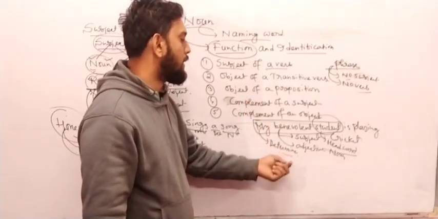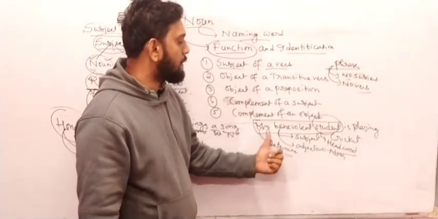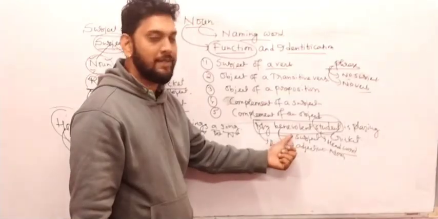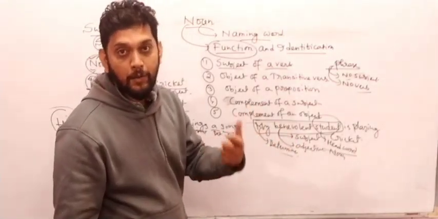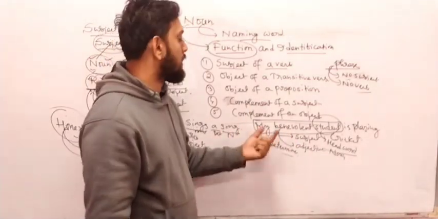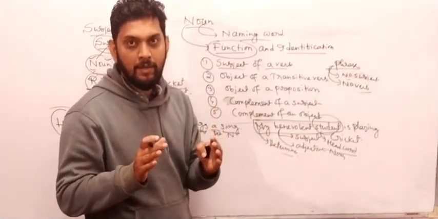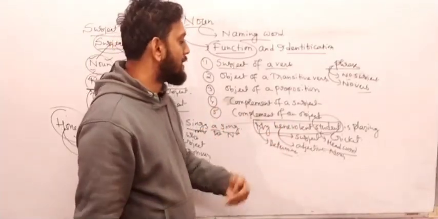We are going to study pre-modifiers and post-modifiers later, but first of all you have to understand my benevolent student. Here the student is described by this adjective, benevolent student. What kind of student? Benevolent student. So my benevolent student acts as a noun phrase. Why does it act as a noun phrase?